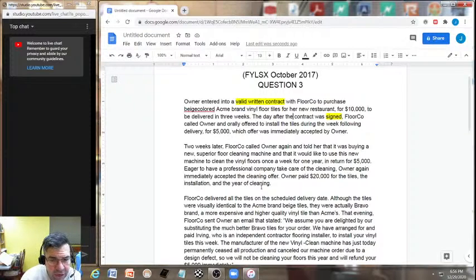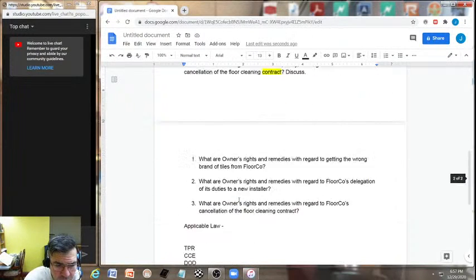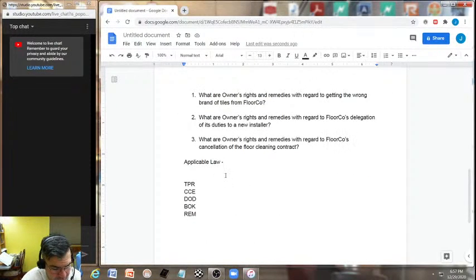So this is what we're looking at here. The $10,000 would be for the tiles. The $5,000 would have been for the installation, and an additional $5,000 would have been for the year of cleaning. That really helps us now when we're coming down here for the applicable law, because we're actually dealing with the Uniform Commercial Code.